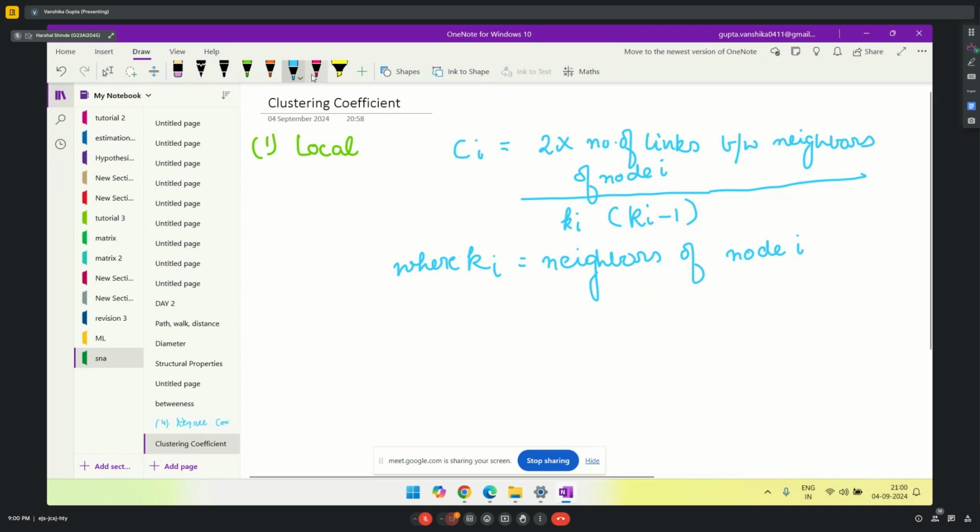Now let's take an example and see how this actually works. Let me draw a graph here.